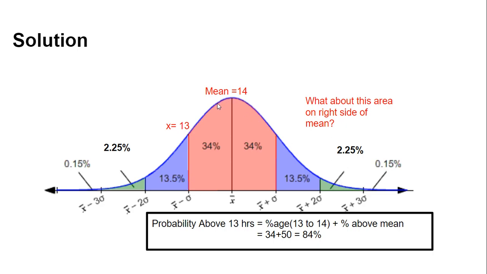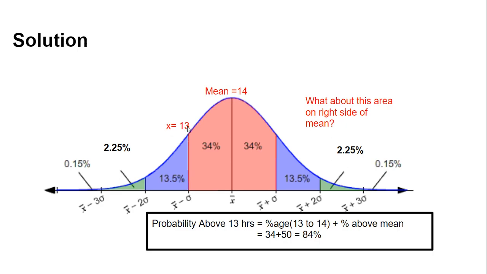So when we take the standard deviation of 1 on the left side, we get this point, x equal to 13, meaning the life of the cell is equal to 13. If we consider this point, all the cells before that will definitely have a life less than 13.